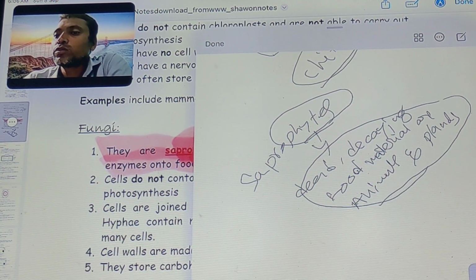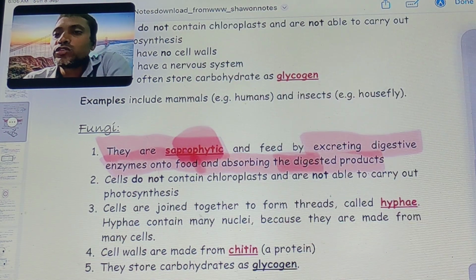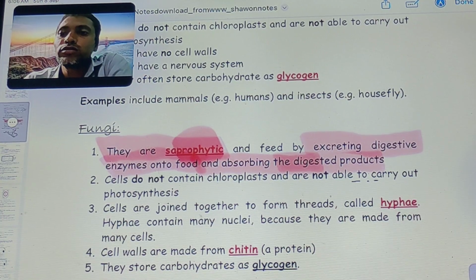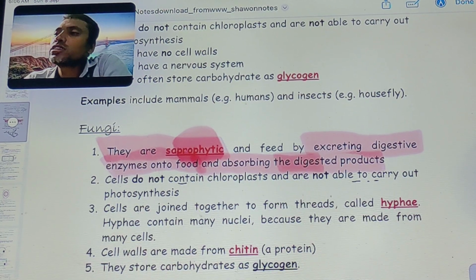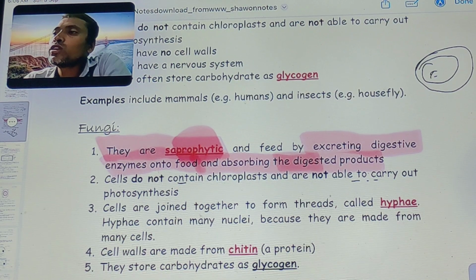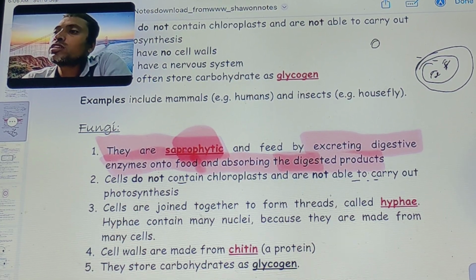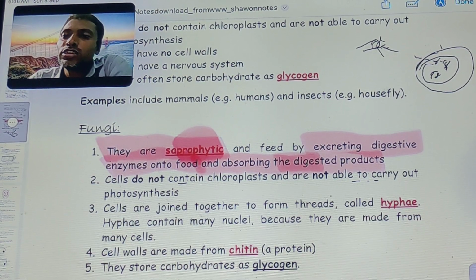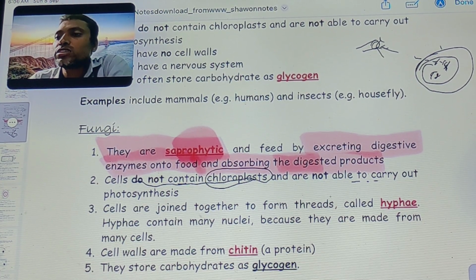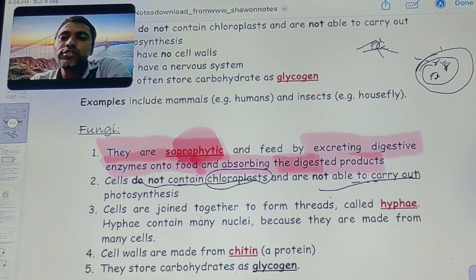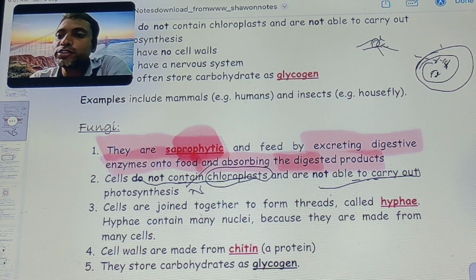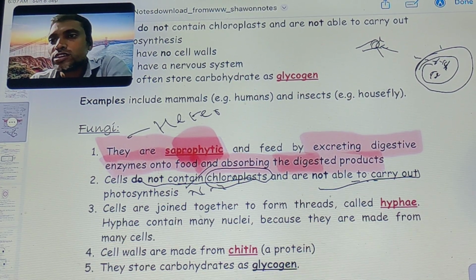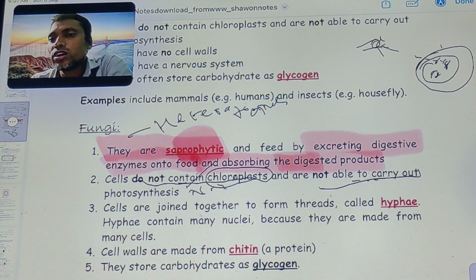That is saprophytic nutrition. They do not contain chloroplast and are not able to carry out photosynthesis. If chloroplast is present, chlorophyll will be there, and chlorophyll absorbs light, solar light, to prepare their own food. Fungi do not, so fungi are heterotrophic organisms.